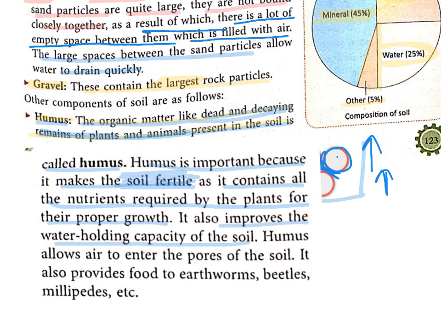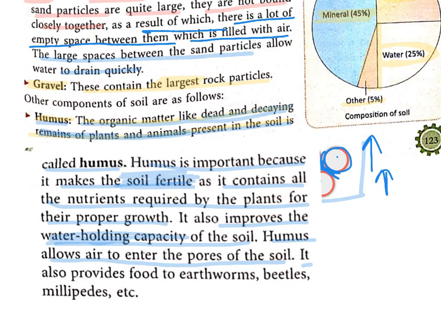See children, now you can appreciate the importance of humus in the soil. If the amount of humus increases in the soil, the water holding capacity of the soil becomes better. Now, humus allows air to enter the pores of the soil. So it makes the soil rich in air also. And children, why is this air important for the roots? Actually, this air prevents the rotting of the roots.